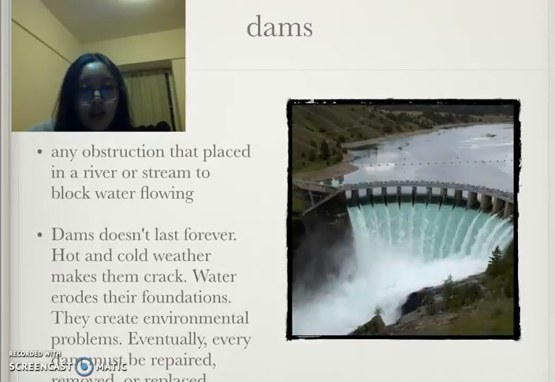Dam is any obstruction placed in a river or stream to block water flowing. Dams don't last forever. Hot and cold weather makes them crack. Water erodes their foundations. They create environmental problems. Eventually, every dam must be repaired, removed, or replaced.